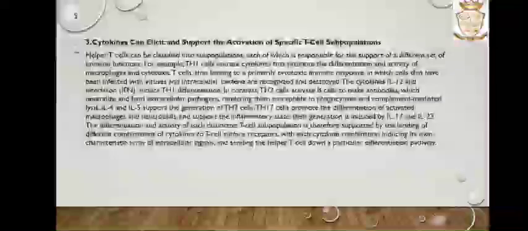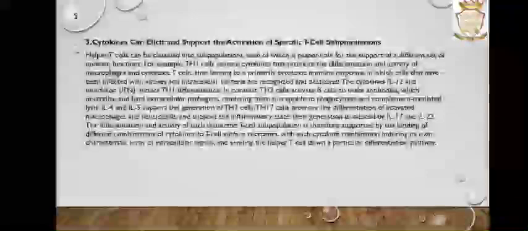The third one is that cytokines can elicit and support the activation of specific T cell subpopulations. Helper T cells can be classified into subpopulations, each of which is responsible for the support of a different set of immune functions. For example, Th1 cells secrete cytokines that promote the differentiation and activity of macrophages and cytotoxic T cells, thus leading to a primarily cytotoxic immune response in which cells that have been infected with viruses and intracellular bacteria are recognized and destroyed. That is how cytokines can elicit and support the activation of specific T cell subpopulations.